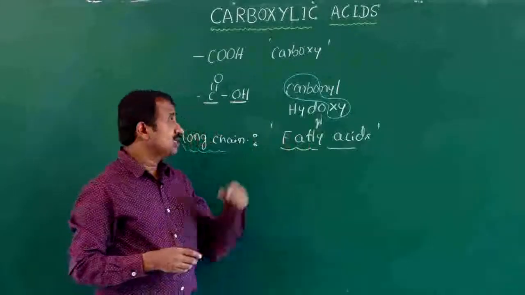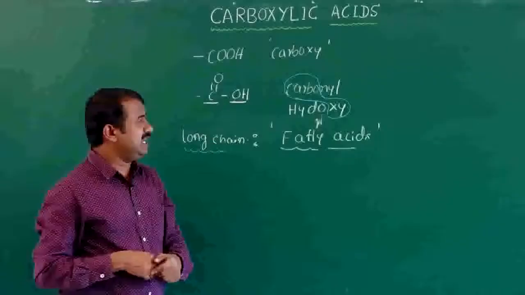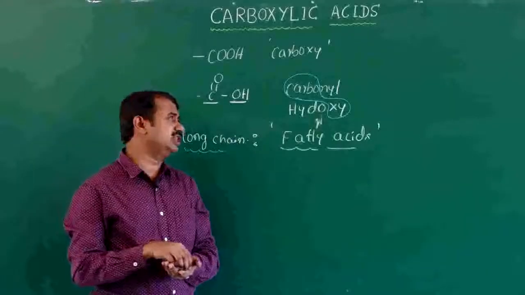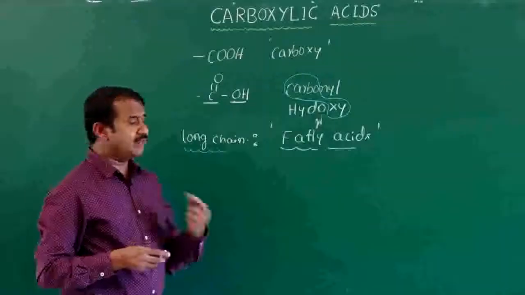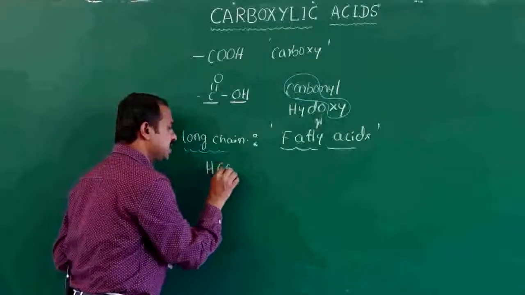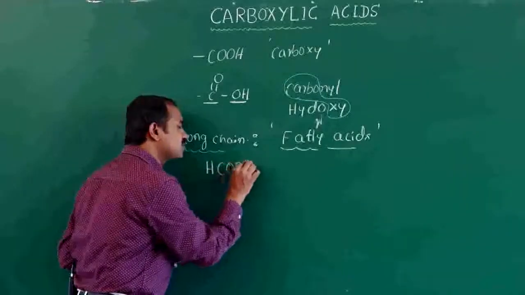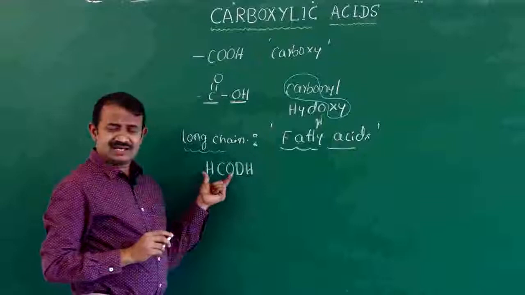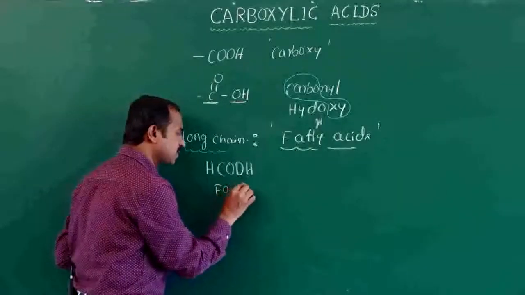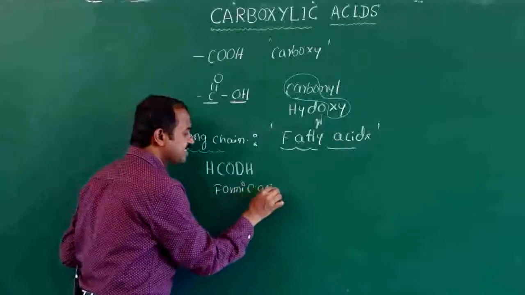Coming to the carboxylic acid, there is a common name and an IUPAC name. Before going to the IUPAC name, some carboxylic acid compounds are named on the basis of sources. One of the carboxylic acids is formic acid.